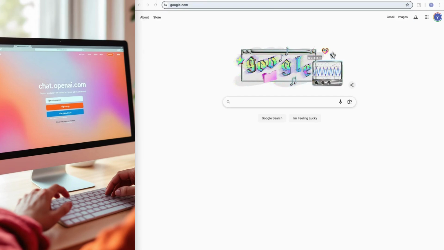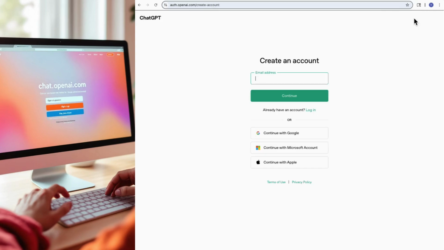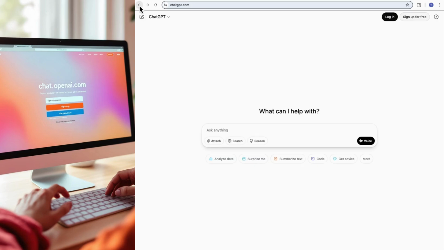If you can type, you can use ChatGPT. Now that you know what ChatGPT is and what it does, it's time to check it out. Getting started is easy. First, you'll open a web browser like Google Chrome or Safari, and then type in chat.openai.com in the address bar at the top. We recommend selecting Sign Up and creating a free account using your email so that you can keep track of all your conversations. However, if you're not quite ready for that step yet, you can just start typing in the chat box at the bottom of the screen that says Ask Anything.